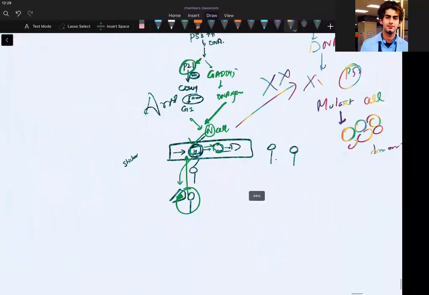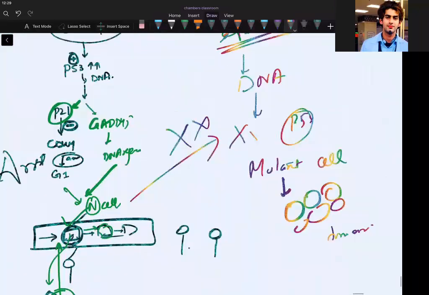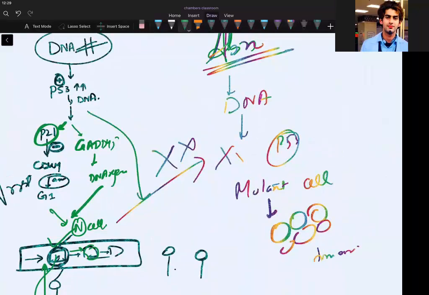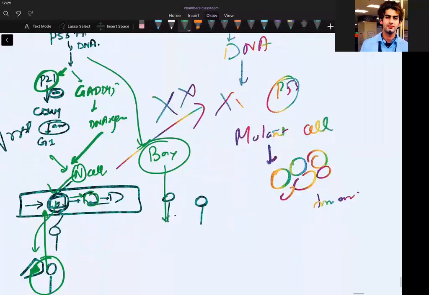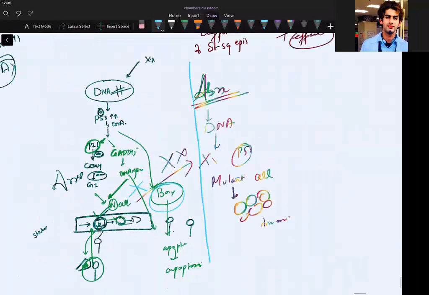By the way, if at the same time I was activating the BAX also, do we remember I was activating the BAX and this BAX was a pro-apoptotic gene causing apoptosis? But this process would start only after the repair has not happened. If I am incapable of doing a repair, then BAX will start working. Normally I forgot to write this. So normally you have BAX activation when your repair is failing. So on failure of repair, you should start the apoptosis.